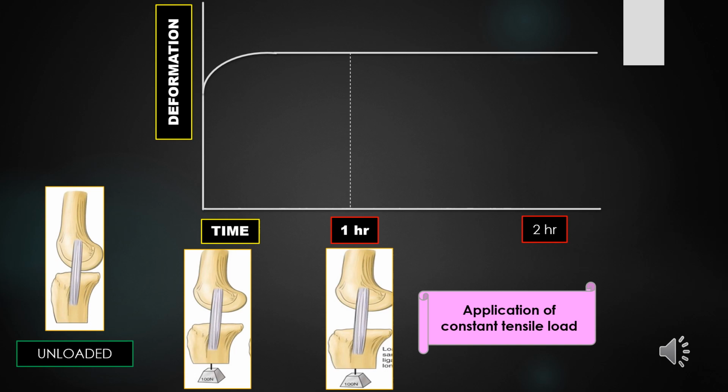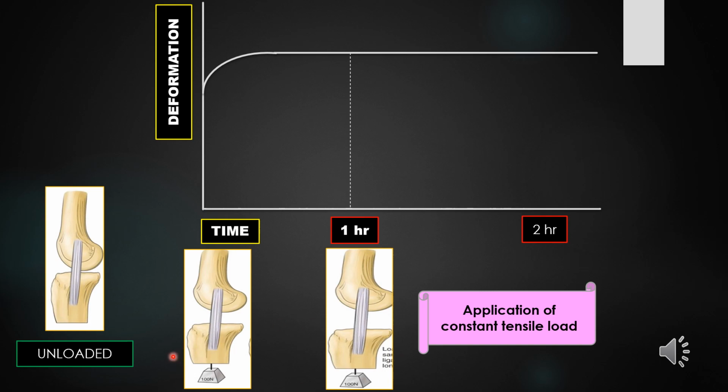So let us see how creep happens in the ligament with the help of this graph. On the x-axis we have taken time, on the y-axis we have taken deformation. On the left side you can see the ligament is unloaded, and on the right side the ligament is being loaded.